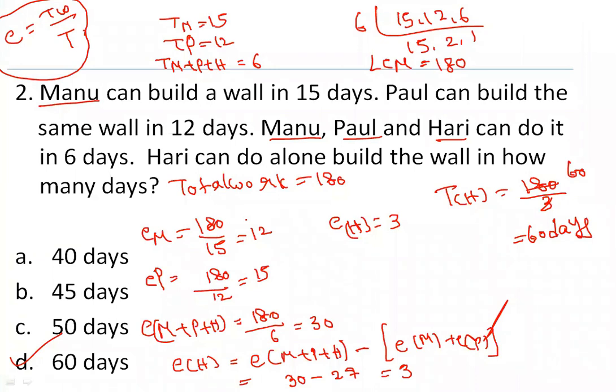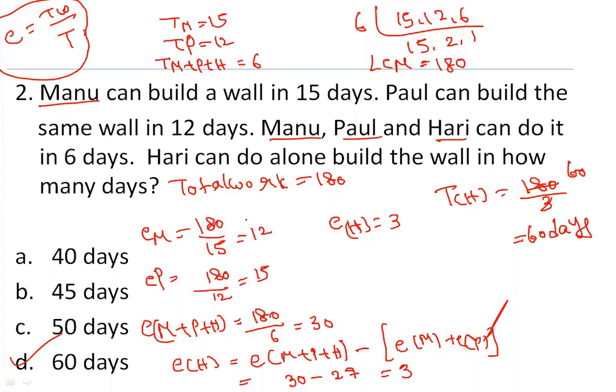The same process we are going to follow for every question. Okay. If you have missed it, please check it out. First point, after reading the question, how many people are there? That is done. 3 people are there, Paul, Manu, and Hari. Next, whether they have given the complete time to complete the whole work or some part of the work. Completing whole work. It can be individually completing the work, it can be together completing the work. So complete the work only.